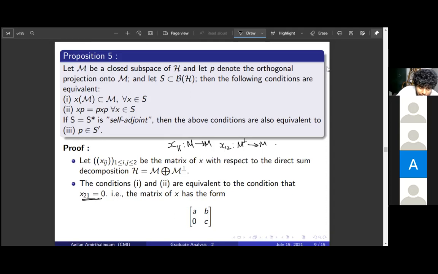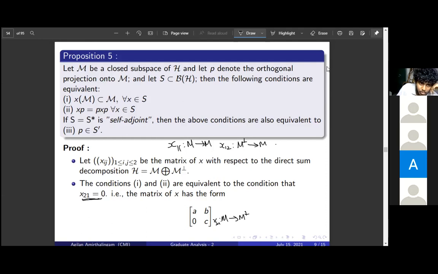This is clear because if M is left invariant under x, then the map from M to M perp will be 0, right? If you apply x and then project it to M perp, it will be 0 because M is invariant under x. So this will be 0. Again, if this is 0, that is what it means. So 1 is equivalent to this matrix being this.